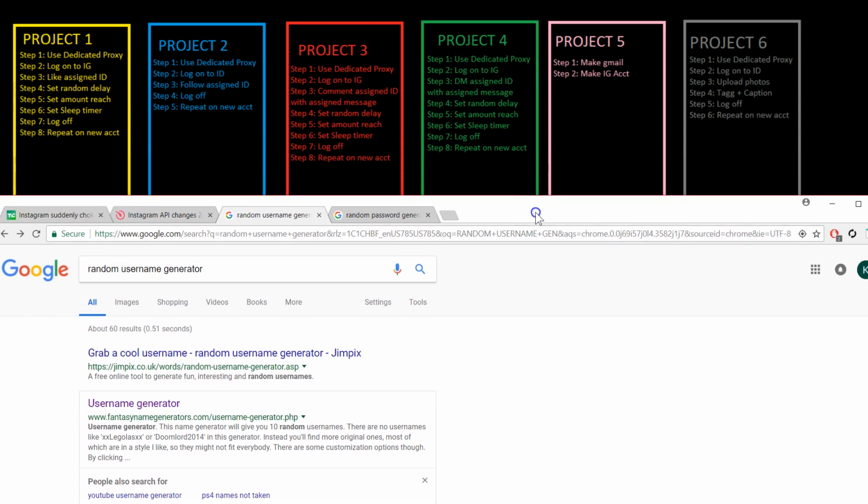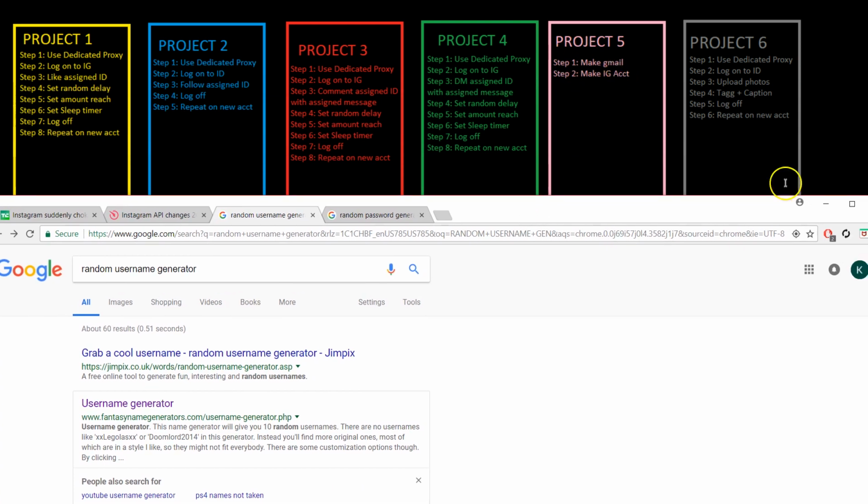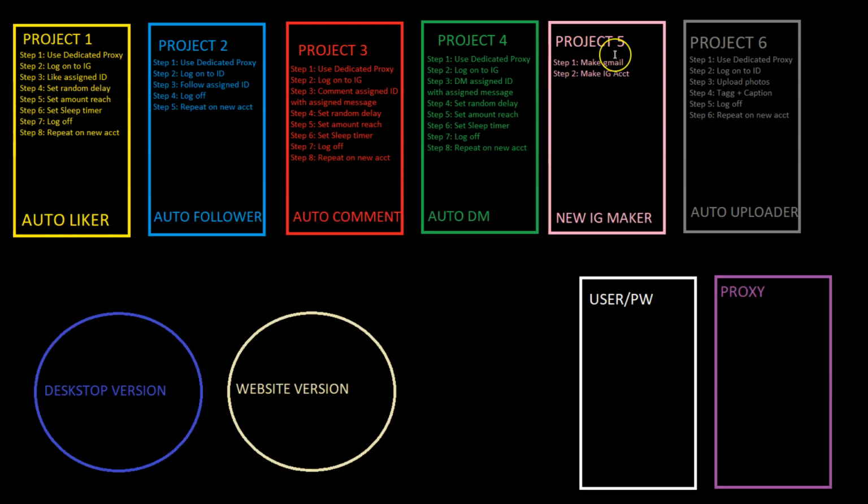So if you could make a bot that will make number 5 happen, it's also probably going to need a dedicated proxy, because Google or any email provider will probably check how many emails you logged on to or made on that IP address. Then use that same proxy to make the account, and have all those accounts' login information on the side for me to log on to, so I could do all this stuff.